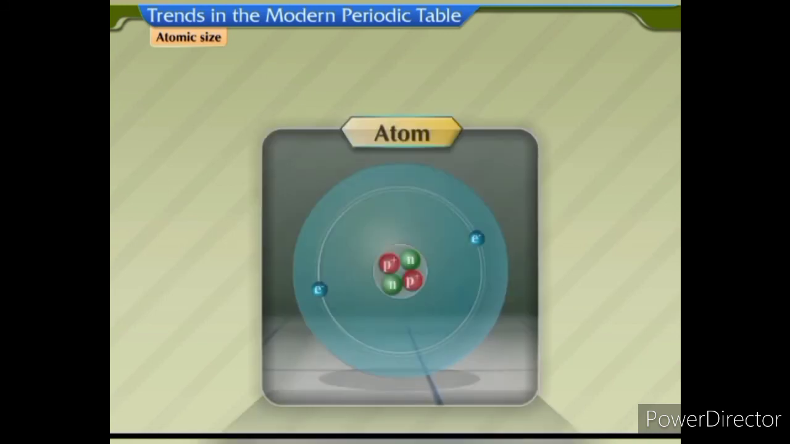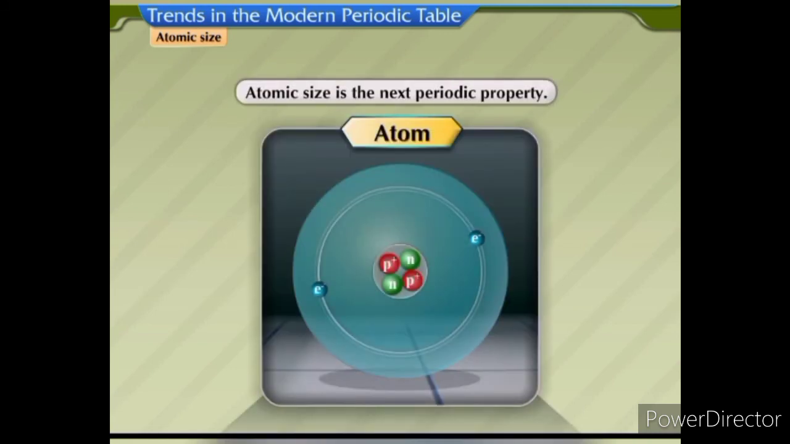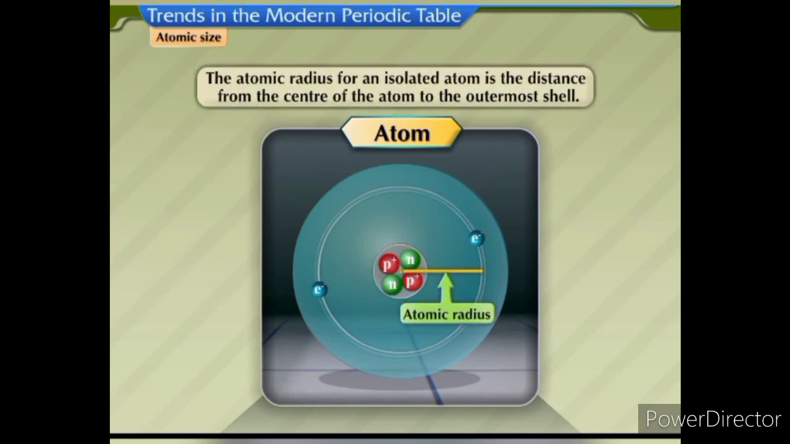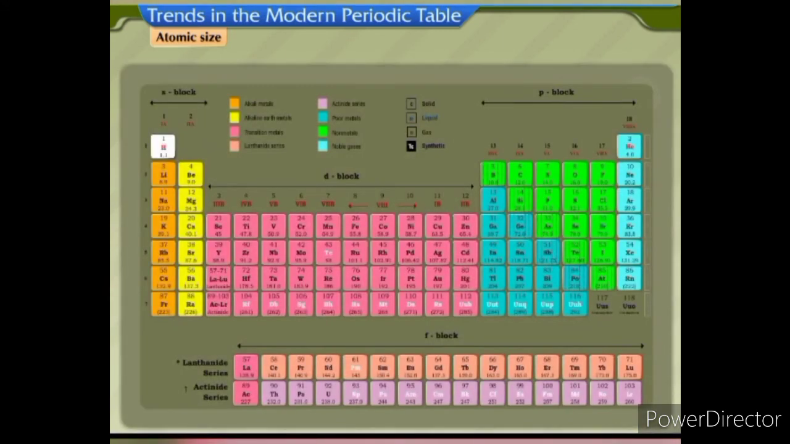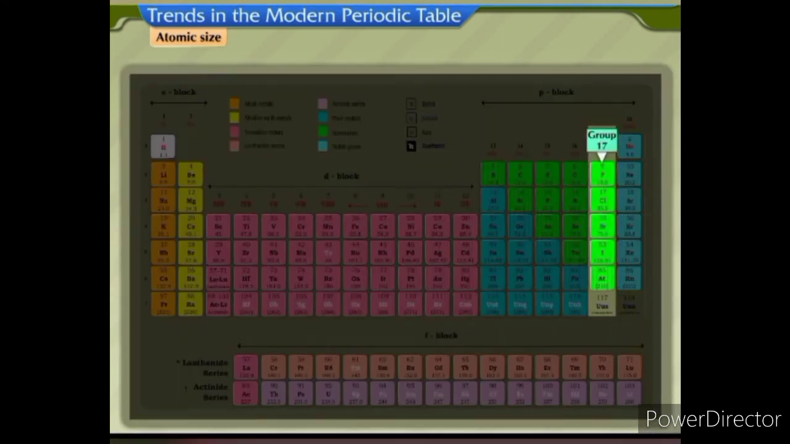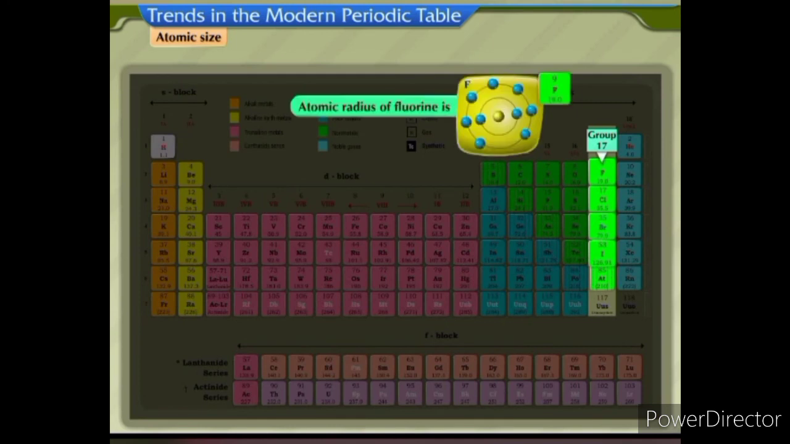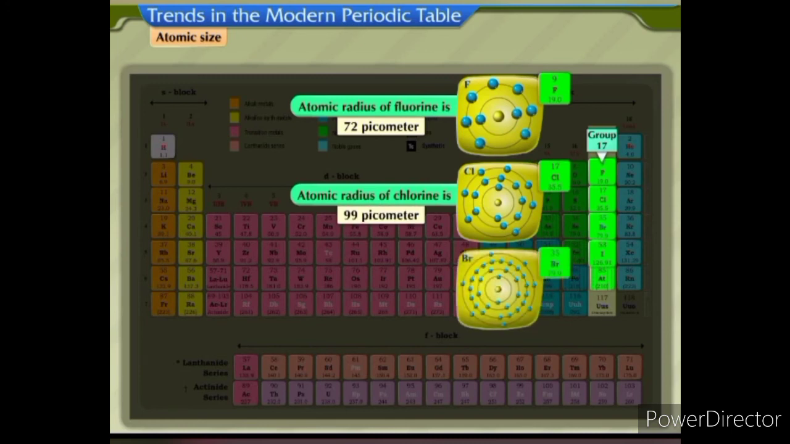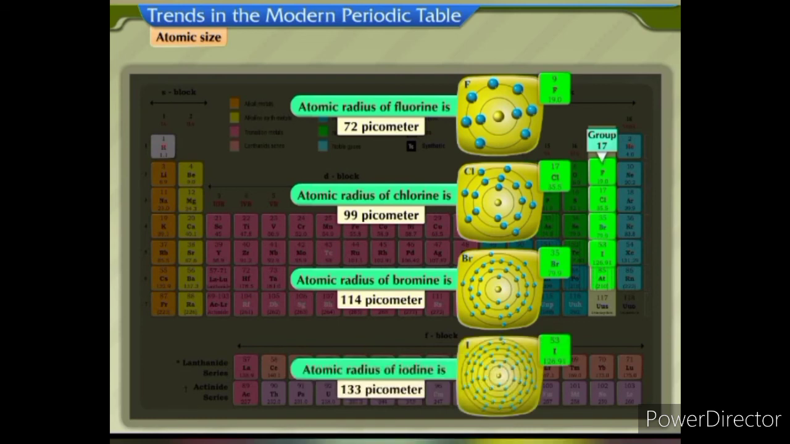Atomic size. Atomic size is the next periodic property. Atomic size is determined using the atomic radius. The atomic radius for an isolated atom is the distance from the center of the atom to the outermost shell. Consider the atomic radius of the first 4 elements of group 17. The atomic radius of fluorine is 72 picometer, chlorine is 99 picometer, bromine is 114 picometer, and iodine is 133 picometer. This shows that the atomic size increases from fluorine to iodine in the group.